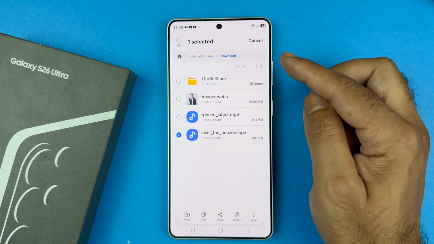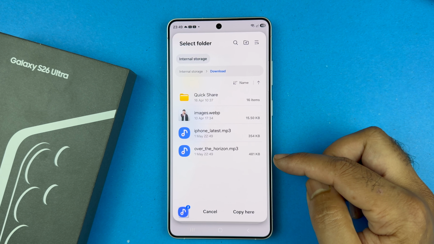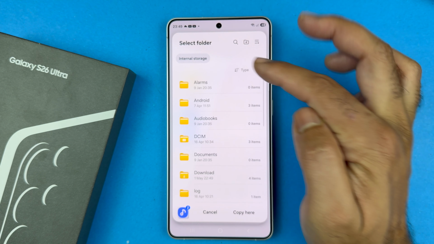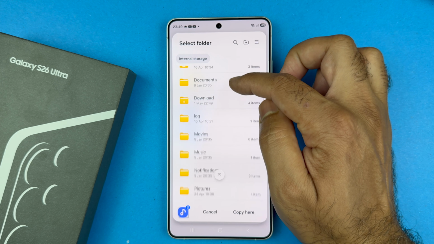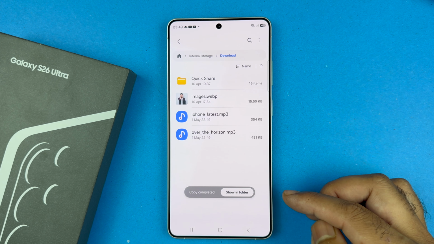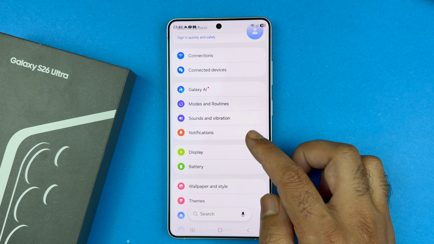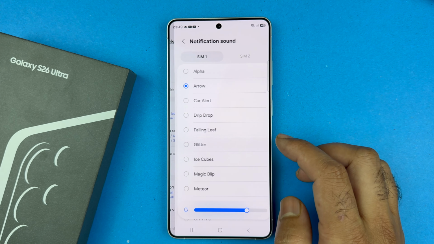Select the file by pressing on it. You will get this check mark. Tap on Copy. A menu will pop up and then select the internal storage. And from this list of folders, tap on Notifications and paste the file here to make it your notification sound. Now go back to the settings and then sound and vibration and tap on notification sound and choose the